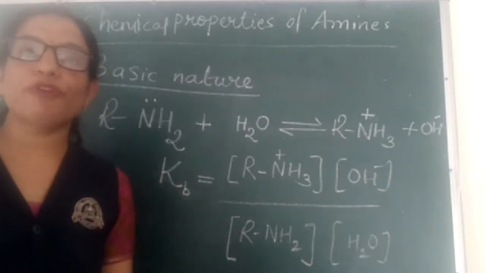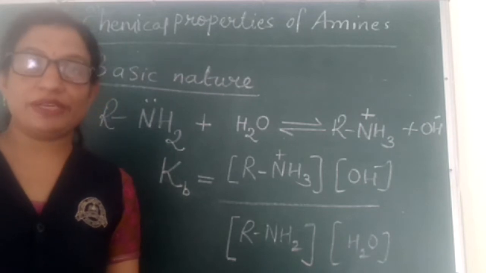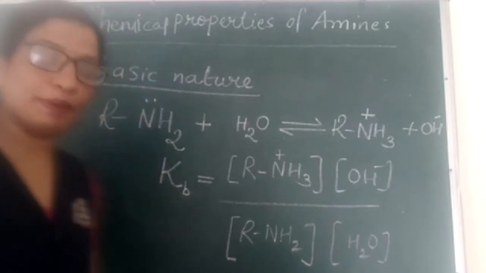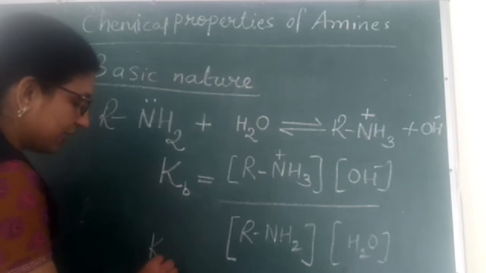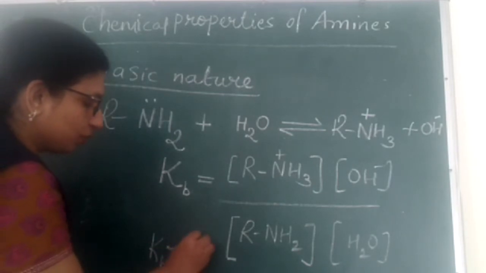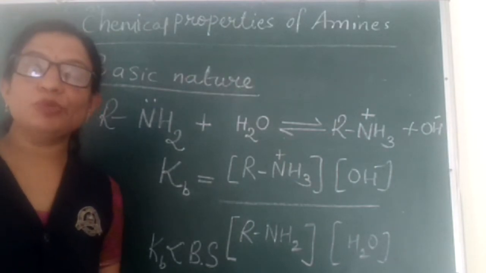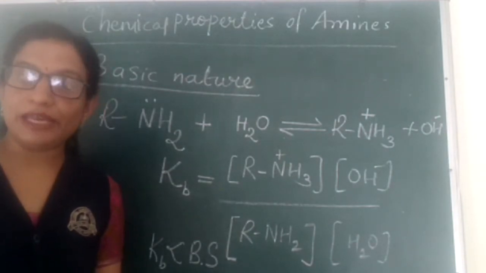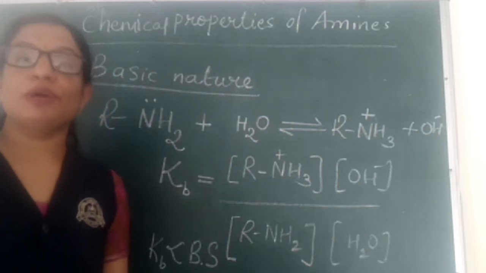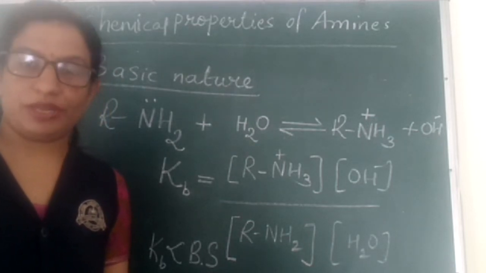How is the value of Kb related to the basic strength? It is directly proportional. Kb is directly proportional to basic strength. That means the more the value of Kb for any amine or any base, the more will be its basic strength.